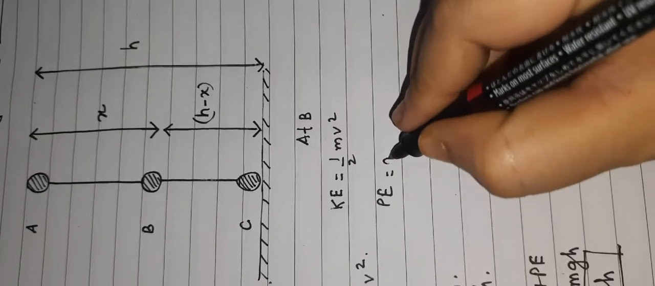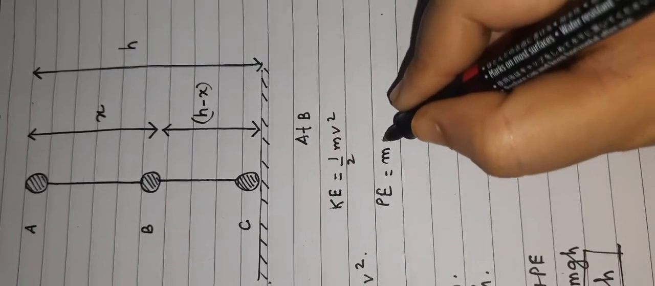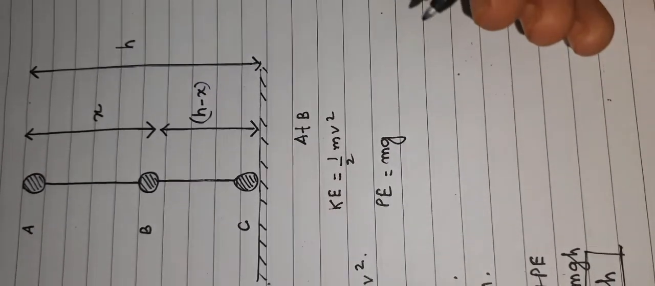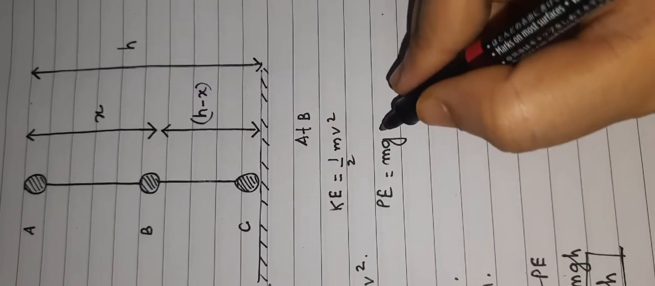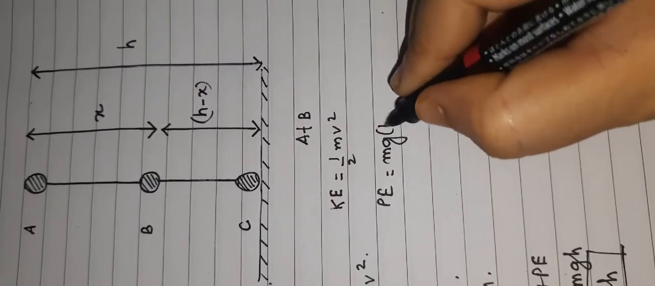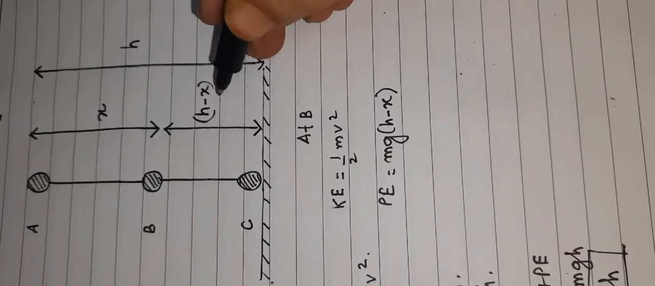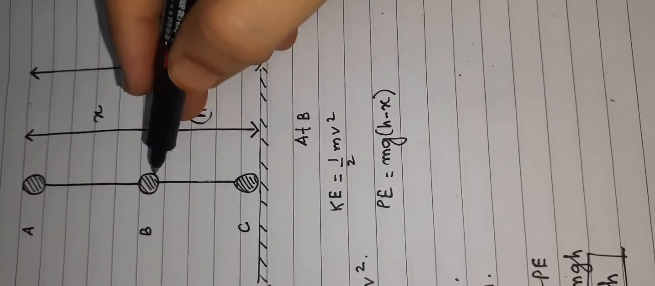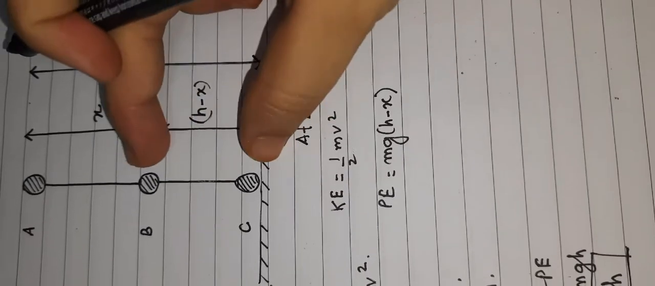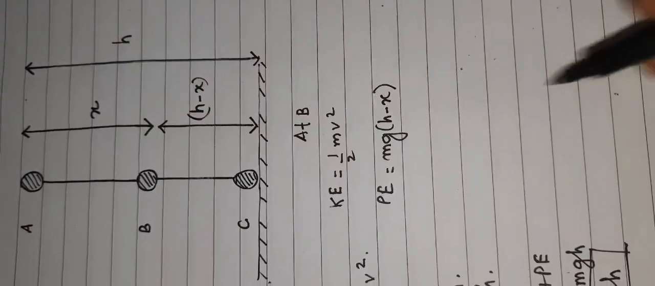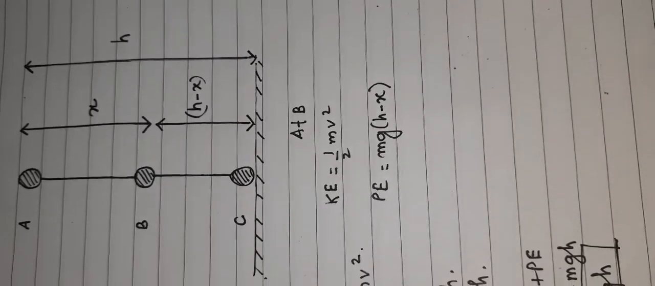In this case, m, the mass of the particle, will remain the same, and g is the acceleration due to gravity. But instead of h we will take h minus x. Why have we taken h minus x? Because we are talking about point B, and with respect to the ground it is h minus x distance away. So in place of mgh, I am taking mg(h minus x).